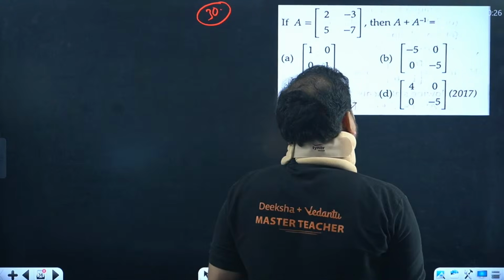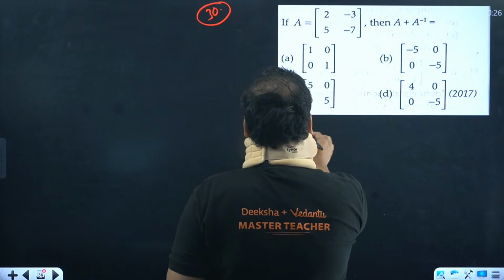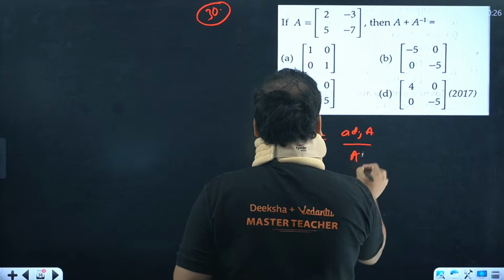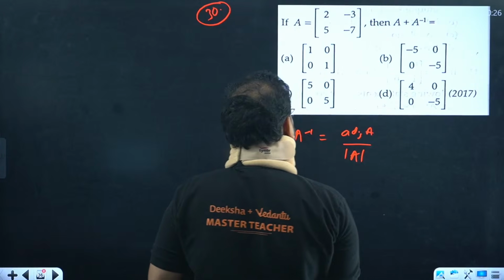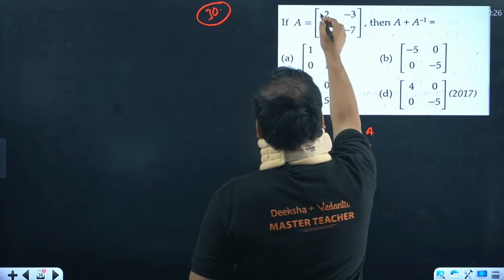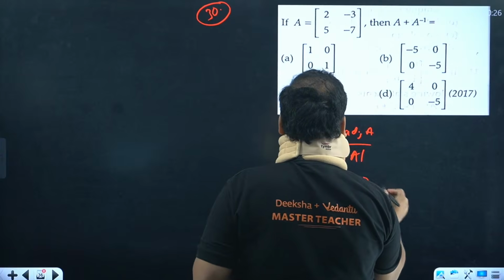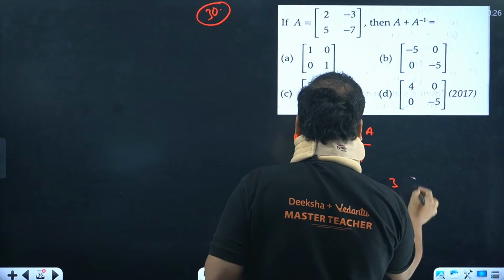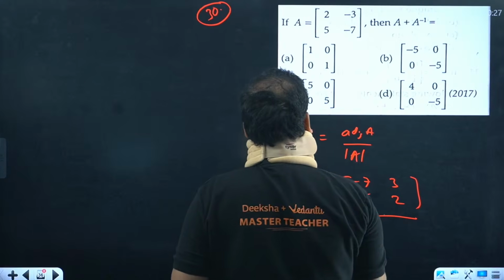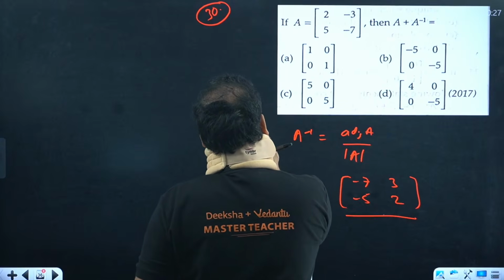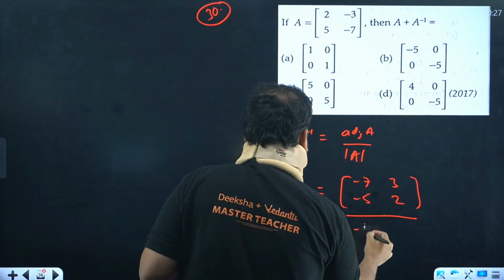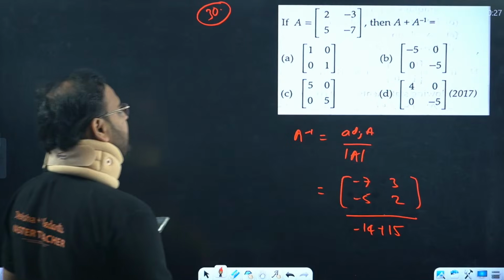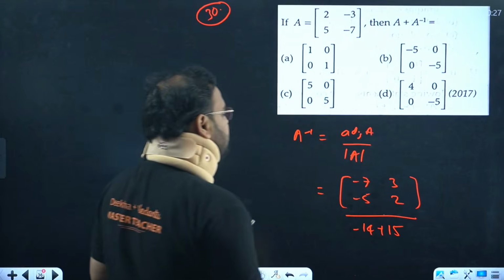A plus A inverse. Can you find A inverse, guys? Adjoint A by determinant of A. Adjoint A will be how much, sir? Over here interchange, minus 7 and 2. Over here sign change, so minus 5 and 3, divided by the determinant value. Minus 14 plus 15, that's 1.